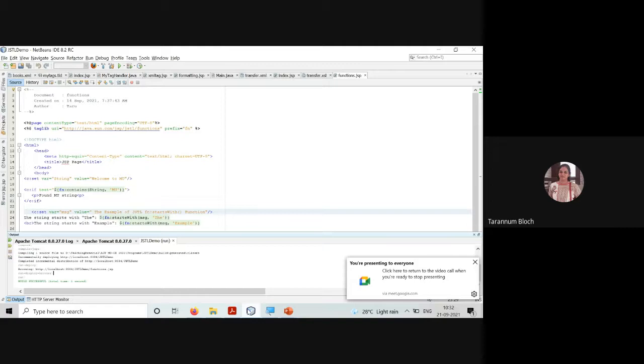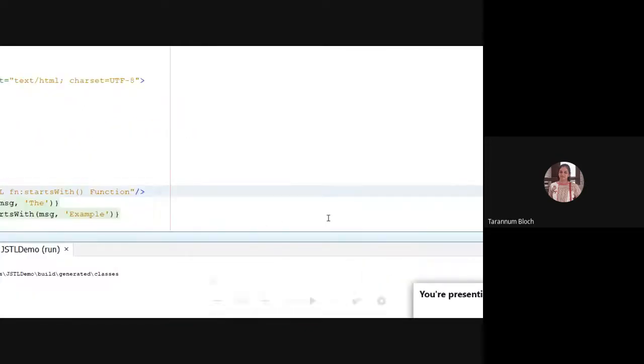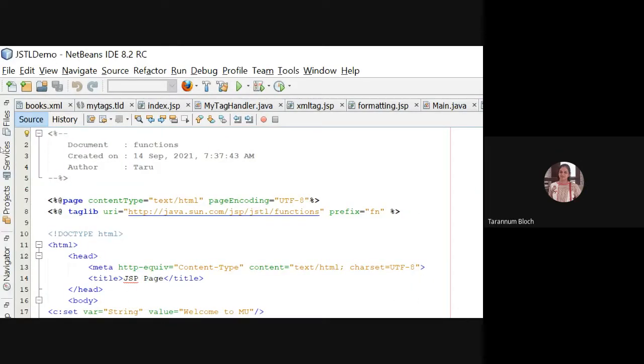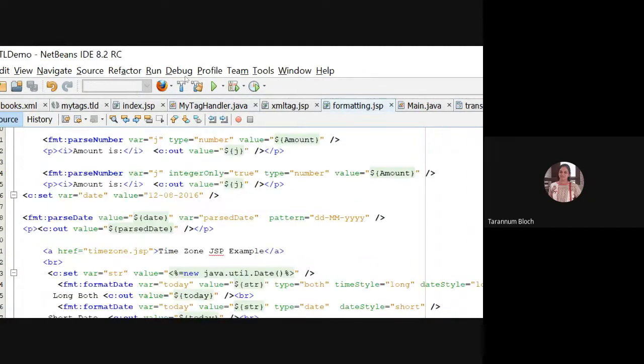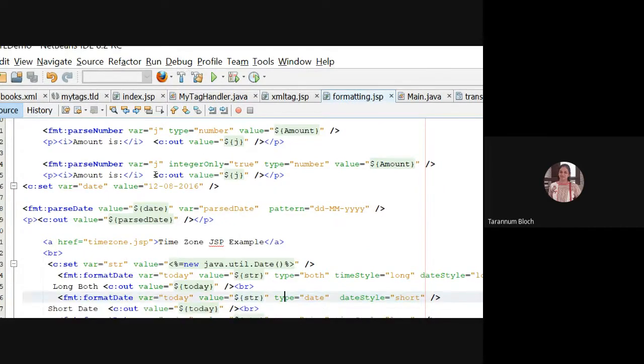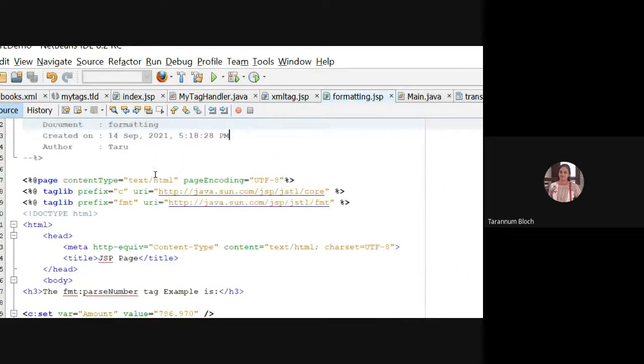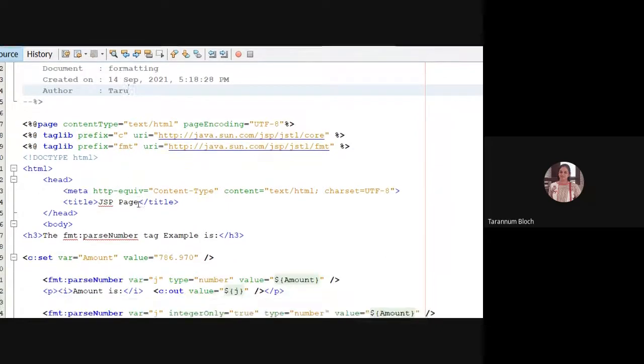Now we are discussing the formatting tags. Though we have discussed a bit about that, formatting tags are used to give the formatting to numbers and all. You can see here, I have formatting.jsp. Formatting tags are used to give the formatting to number, messages, and date and time, right?